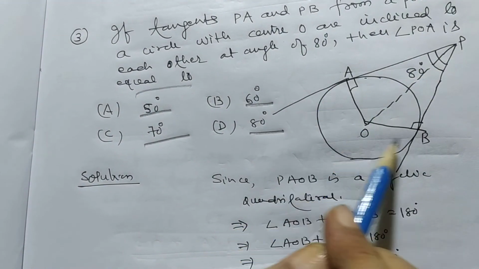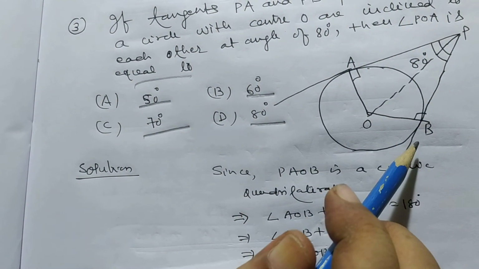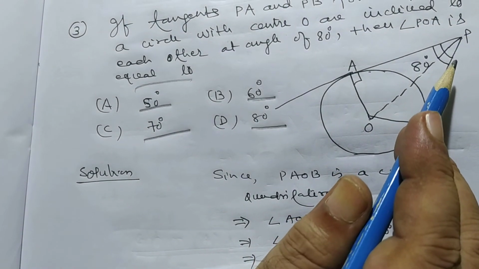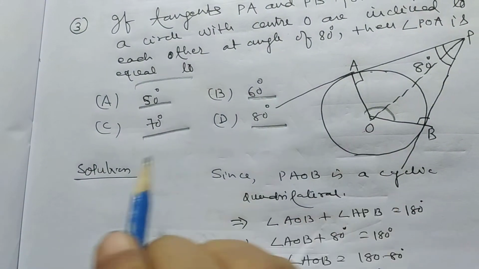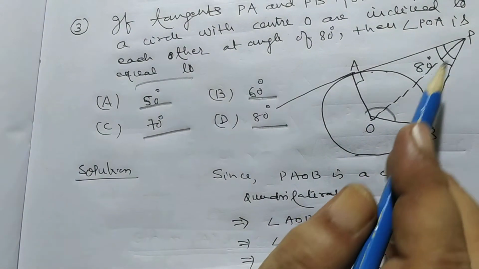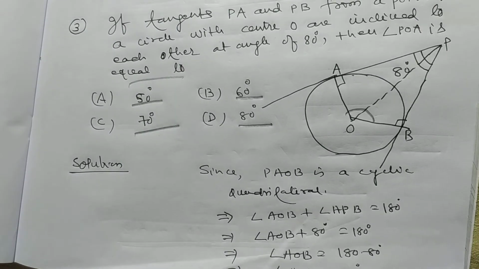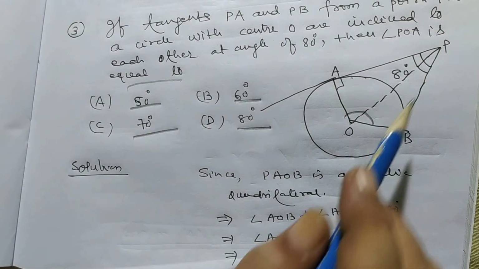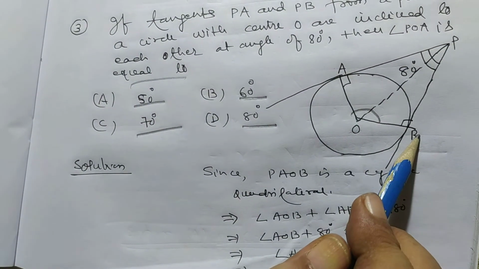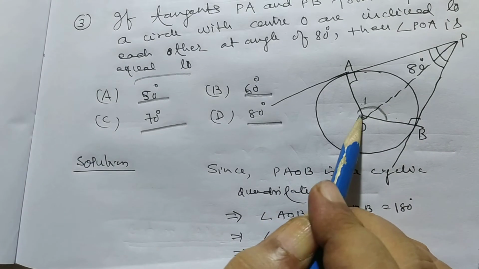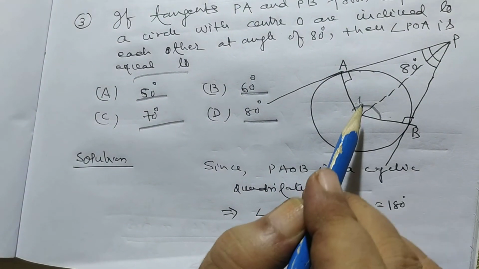Now here APBO is a cyclic quadrilateral because PA is tangent, PB is tangent. Also here it is given that angle P is 80 degree, so this angle will be 100 degree, as the sum is 180 degree. Now right angle triangles OAP and OBP both are congruent. So angle POA is equal to angle POB. Both are equal. So this angle AOB is equal to 100. So angle AOP is equal to 50 degree.